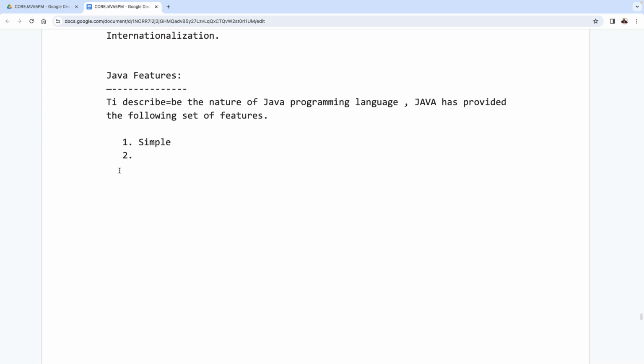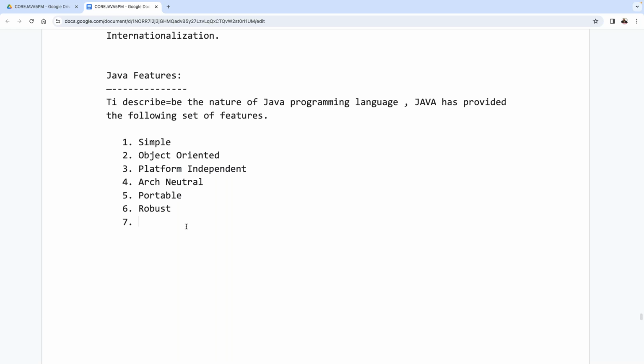The first one is simple. The next one is object oriented. The third one is platform independent. The fourth one is architectural neutral. The fifth one is portable. And the sixth one is robust, a robust programming language.